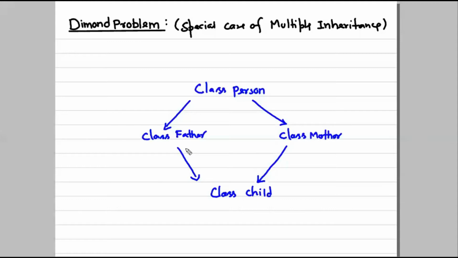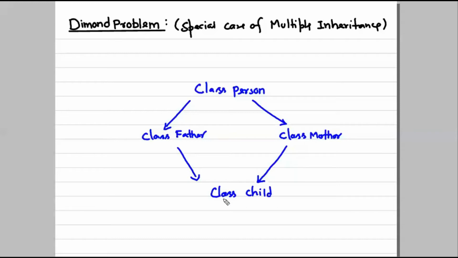So when the Child accesses the properties of the Father and Mother classes, the Child would have two different copies of the instruction method which actually belongs to class Person.